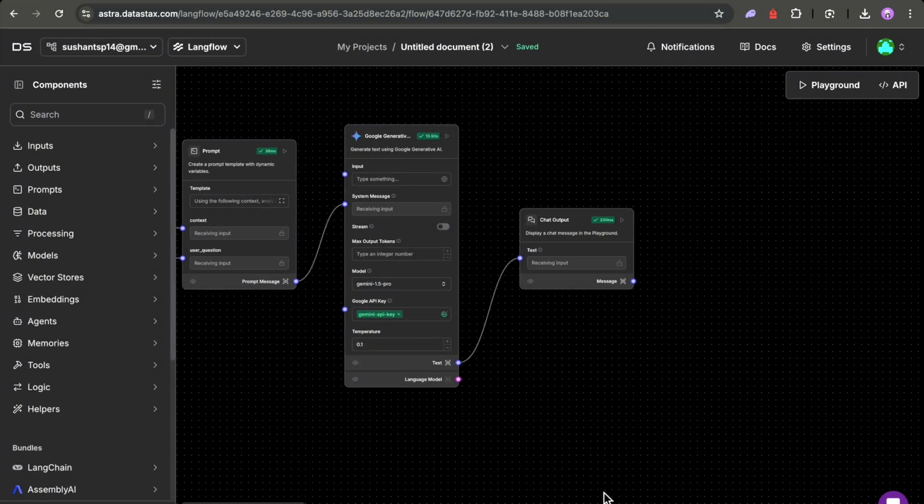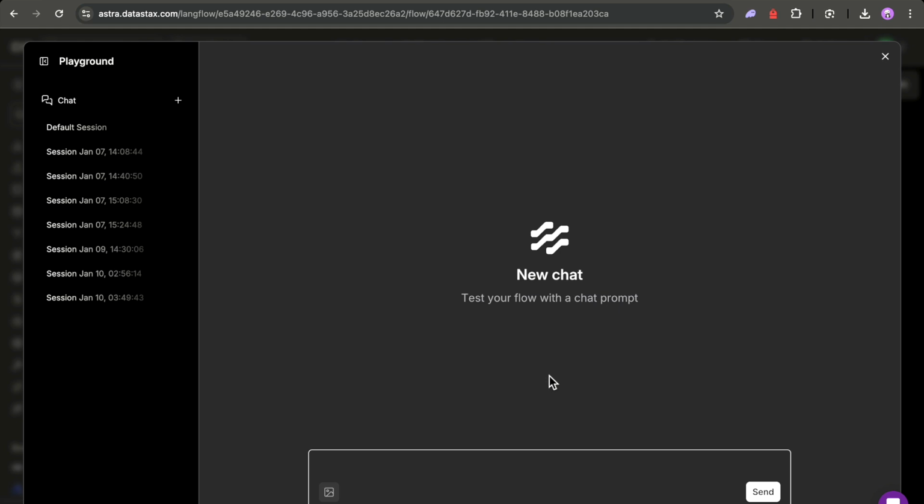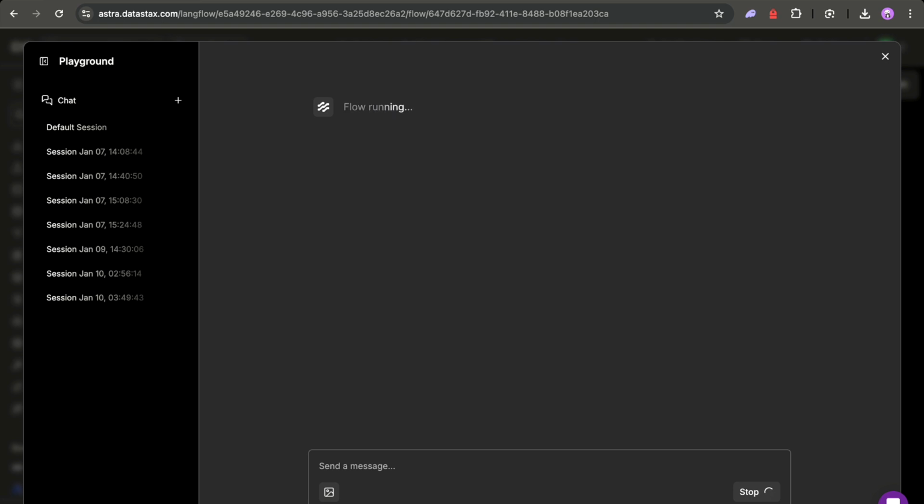Now let's look at an example of it. So I go to the playground section of it and click on new responses. So I ask, should I post a reel or a static post. So it will give us the output based on the input data which we have given to the workflow. So let's look at it. It will take some time.